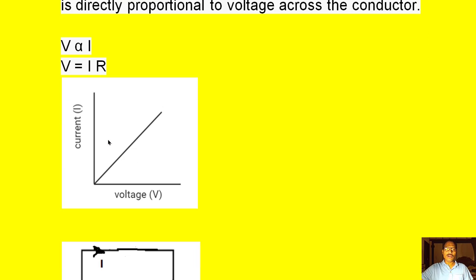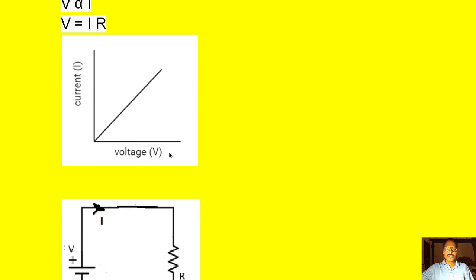So if you draw the graph between voltage and current like this, we get a straight line passing through the origin like this. The meaning of this is that the value of resistance remains the same, it is just the ratio of voltage and current. It does not change its value as long as temperature is constant.